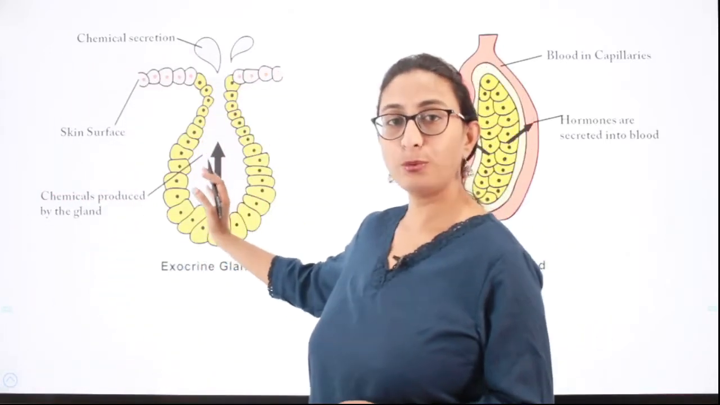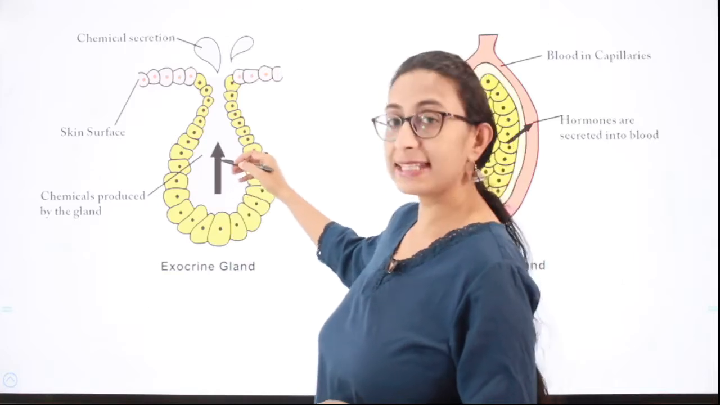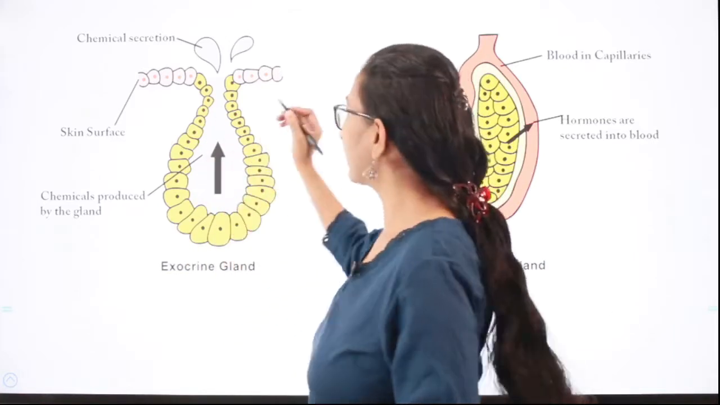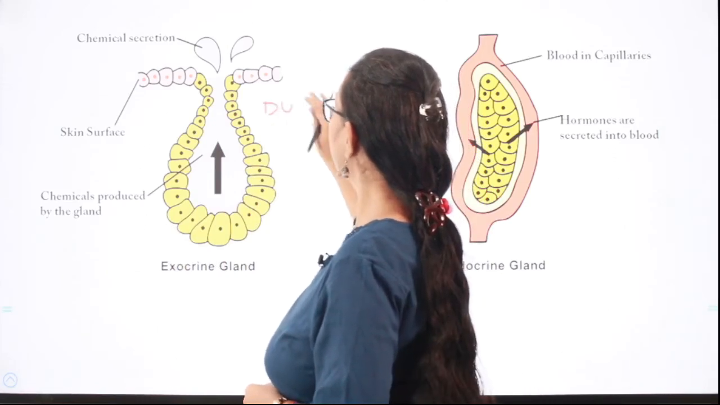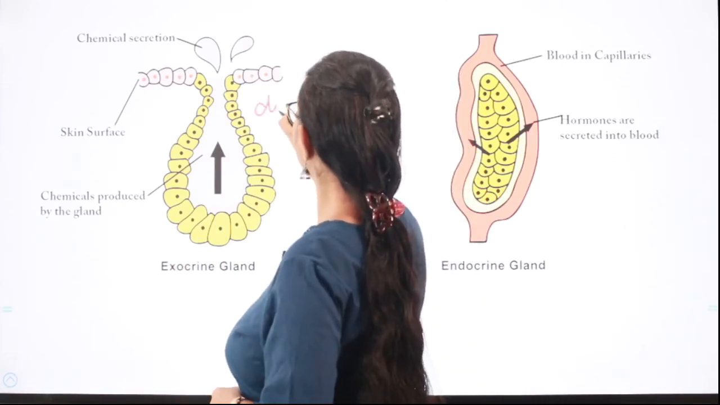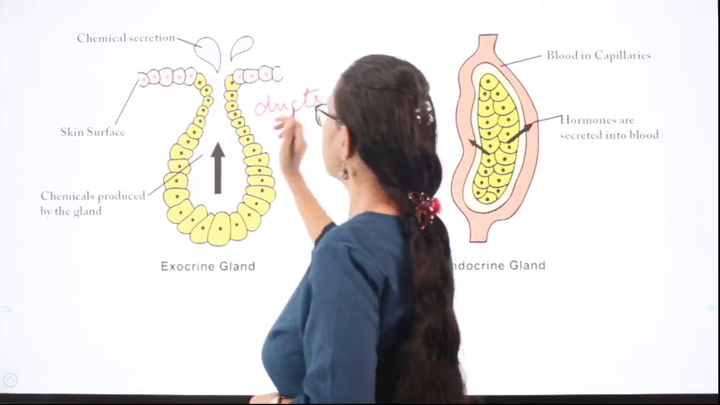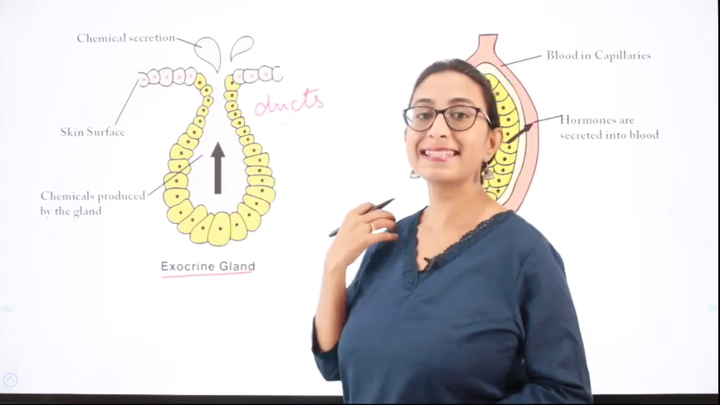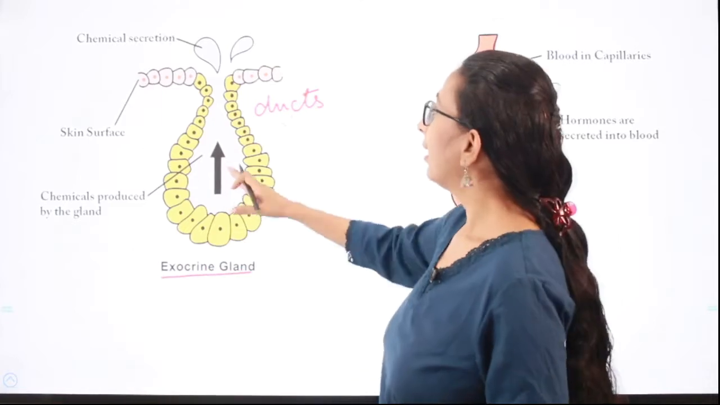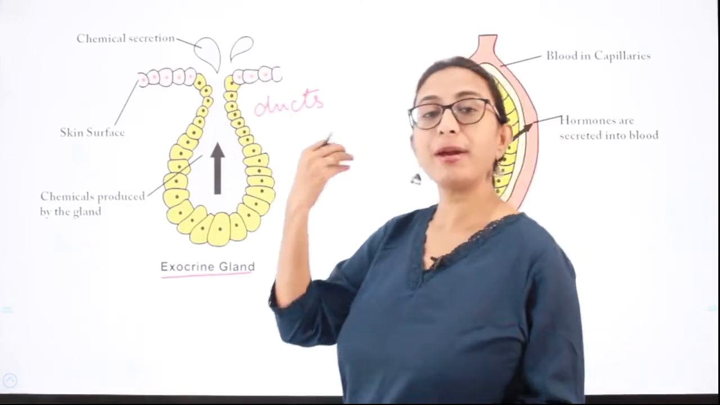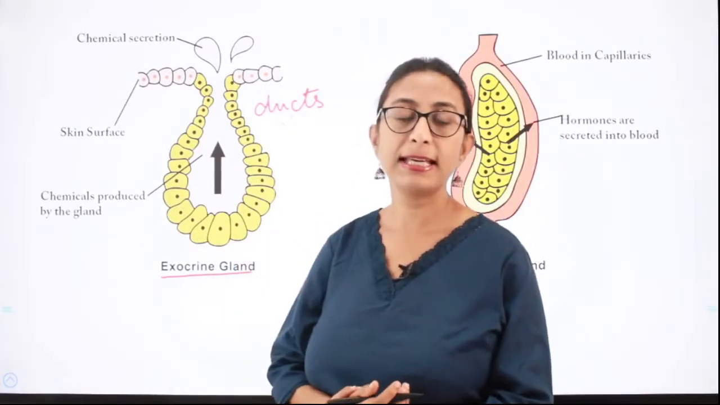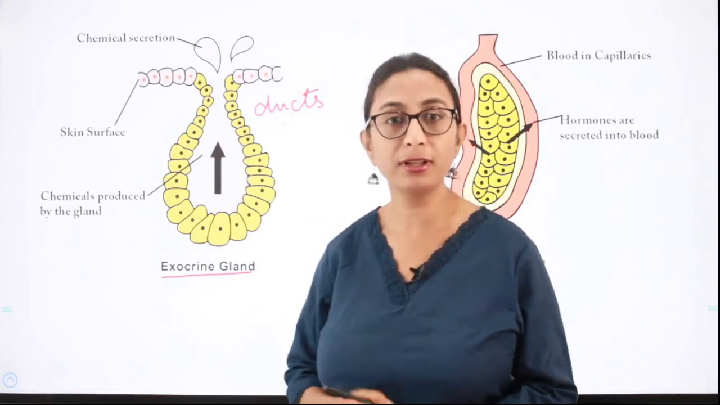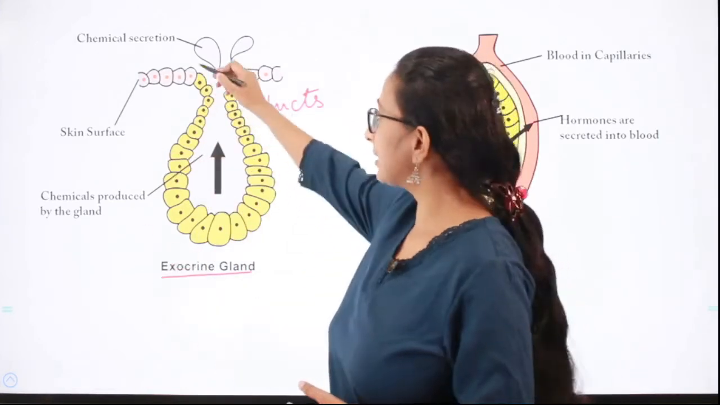Exocrine glands are the ones which synthesize and secrete chemical substances into channels called ducts. D-U-C-T-S. So, exocrine glands are the glands which synthesize and secrete substances into ducts which empty into certain organs. Say, take the example of salivary gland or take the example of liver. Each of these have ducts. These are the ducts